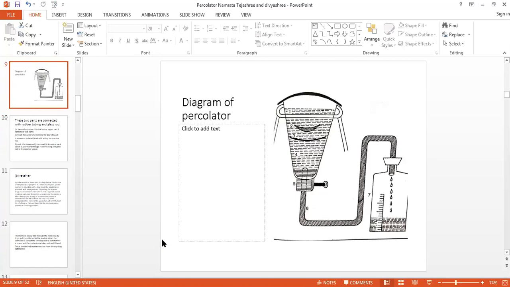Again, I will describe what you have to do here. The simple way is, first add the cotton or any absorbent material here. Arrange the layers of sand. If your drug substance is dry or in the form of seeds, triturate it, make a powder of it, and then spread it over those layers. Then add the required amount of menstruum here. The upper surface of the mass should be properly covered with that menstruum.